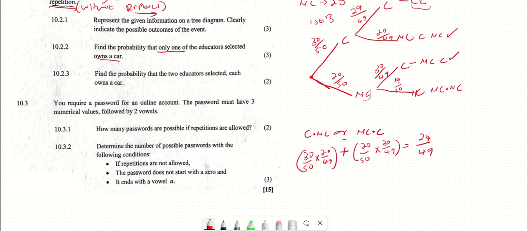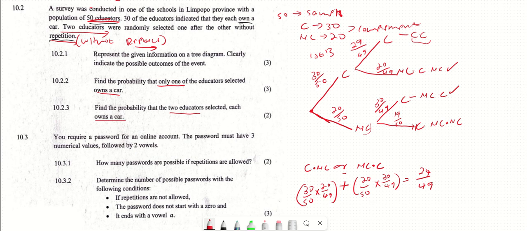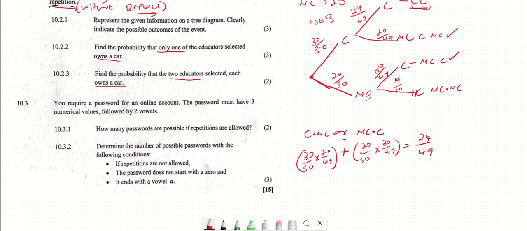10.2.3. Let the two educators selected own a car. So where do we have a car? This is where we have a car and a car. We're dealing with a car and a car. So this is our 10.2.2. Then now let's look at 10.2.3. We need one with the car and the car.